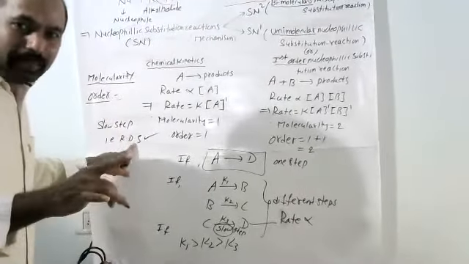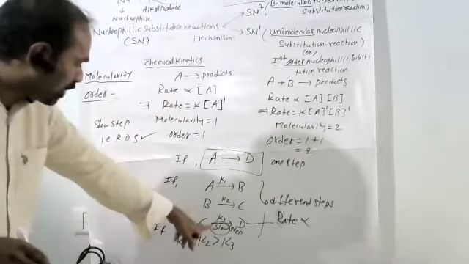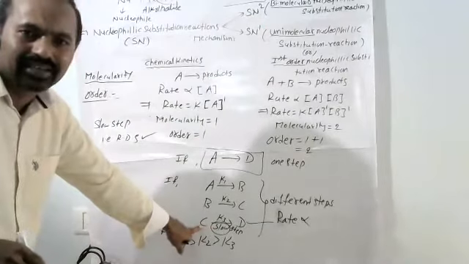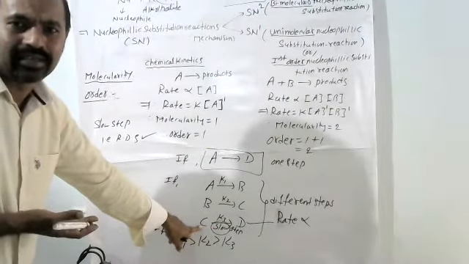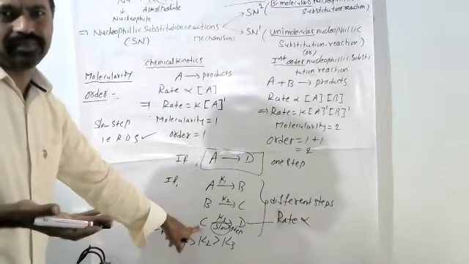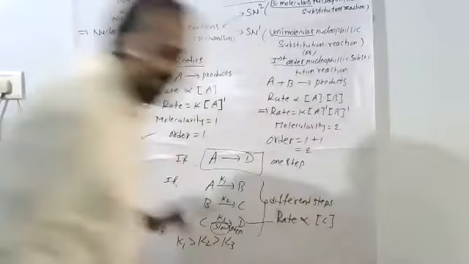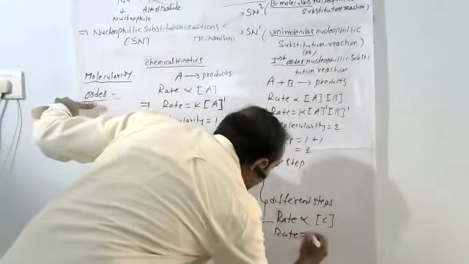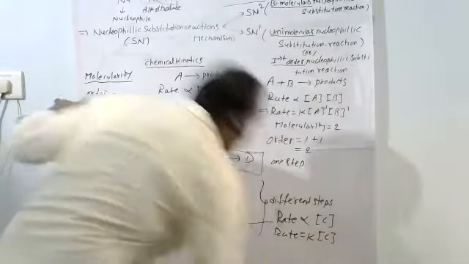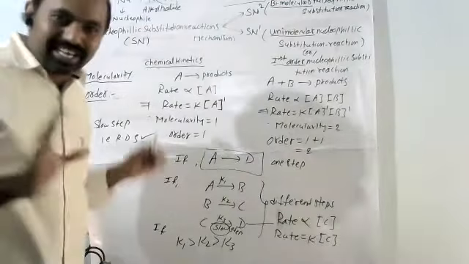Only the rate determining step reactant concentration matters. What is the reactant in the rate determining step here? C. That's why the rate equals K into the C concentration. So this is the rate of reaction.